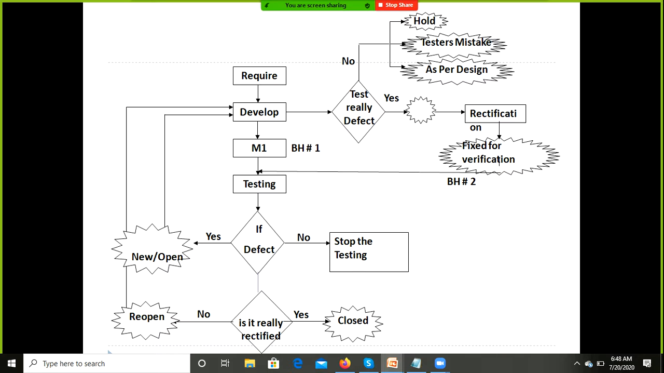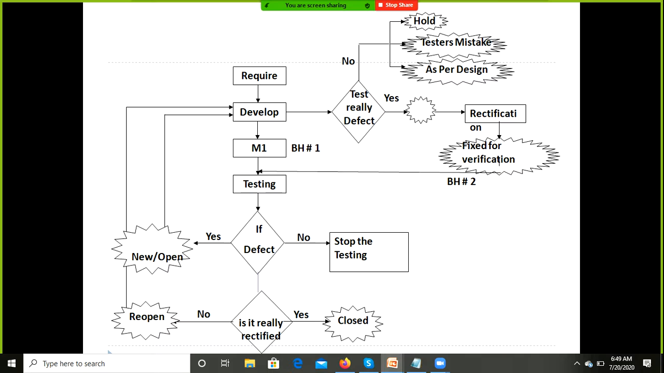Who is going to set the status as new or open? Testers will set the status as new or open. Who is going to set the status as reopen and close? The testers only. Whenever the developers accept the defect, the developers will set the status as rectified or fixed for the verification. Otherwise, the developers will set the status as hold, tester's mistake, or as per the design.